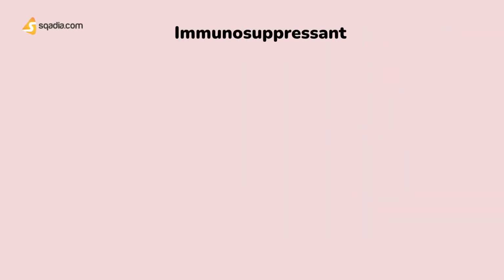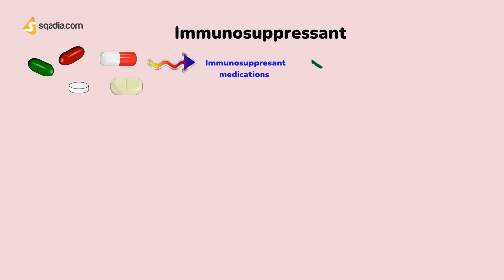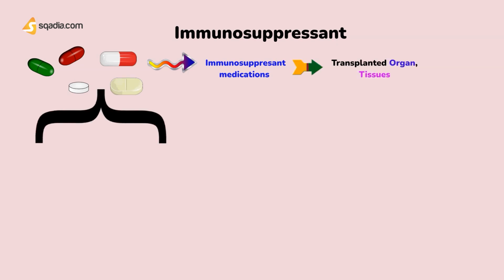What are immunosuppressants? Anybody wants to share? Maybe I can try. A drug that suppresses the immune response of an individual. That's correct. Or we can say that immunosuppressant medications are the ones that are used to prevent the rejection of transplanted organs and tissues, like for example kidney, heart, lungs, bone marrow.